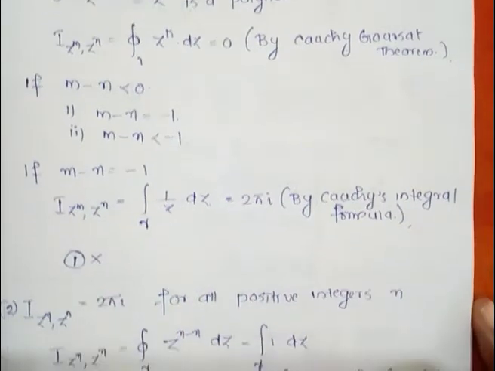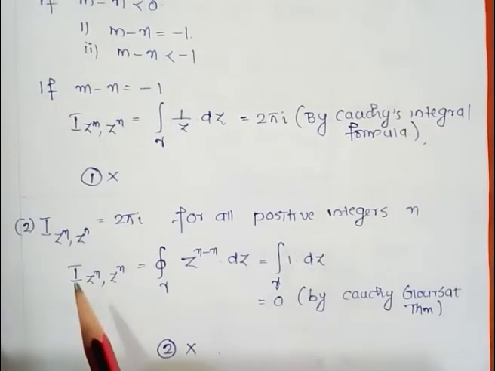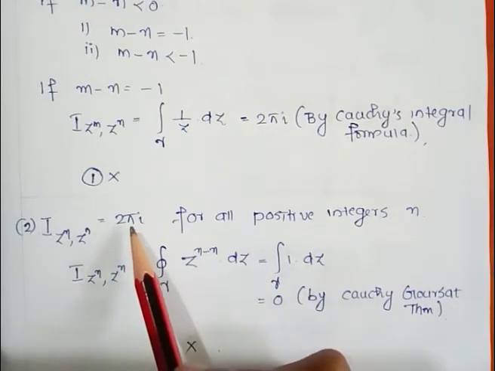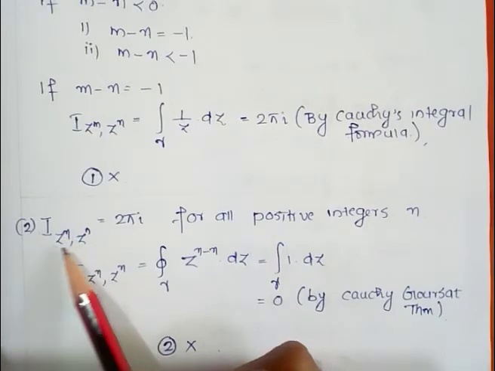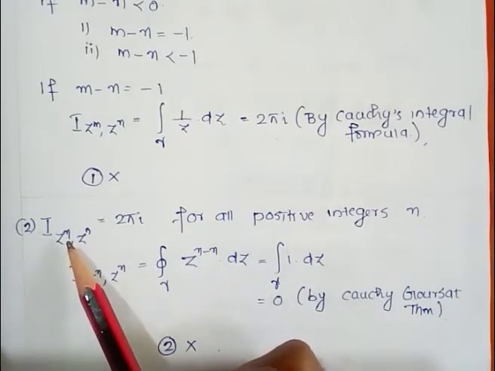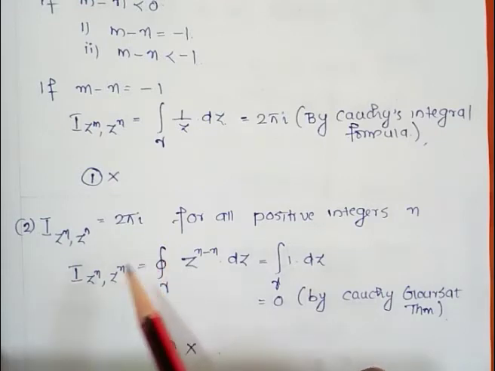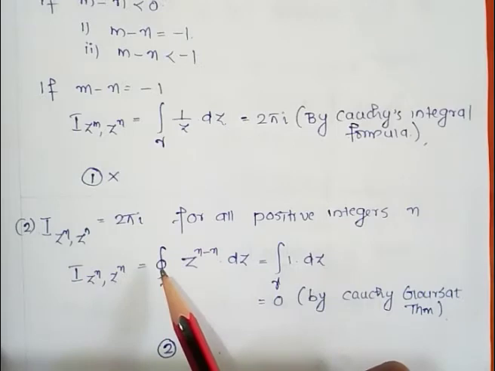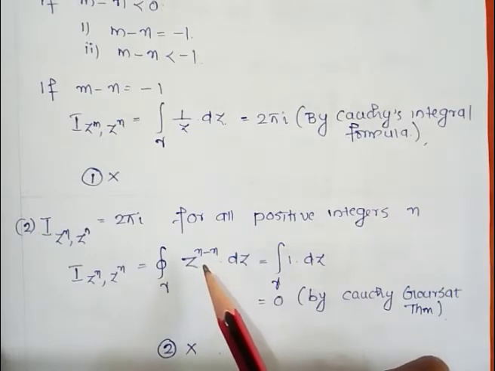Now we go to our second option. Our second option says that I(z^n, z^n) is equal to 2 pi i for all positive integers n. Here p(z) is equal to z^n and q(z) is equal to z^n, and we previously computed I(z^m, z^n) as the integral over gamma of z^(m-n) dz.